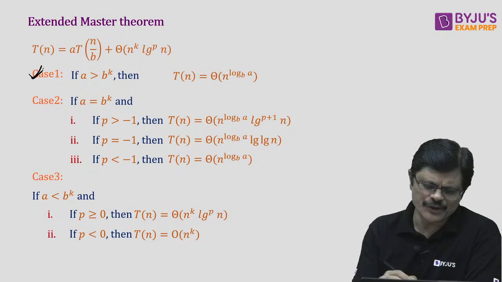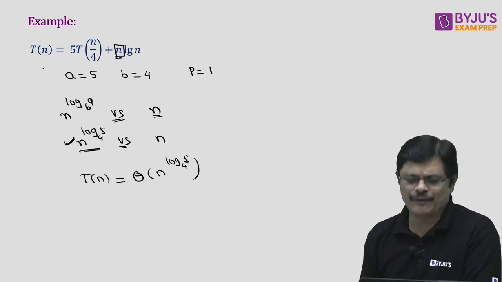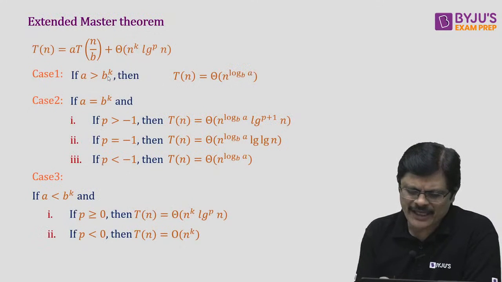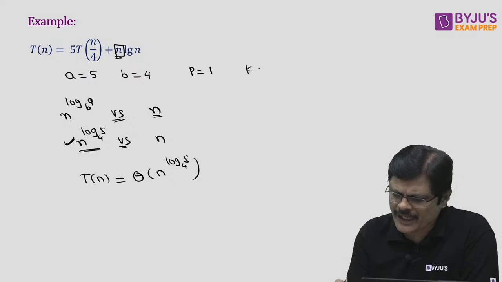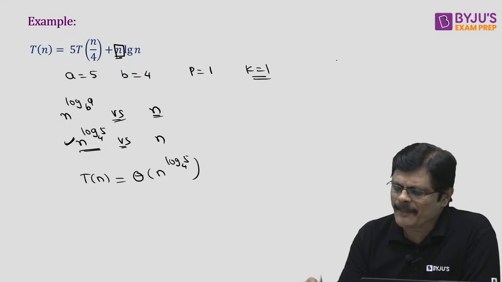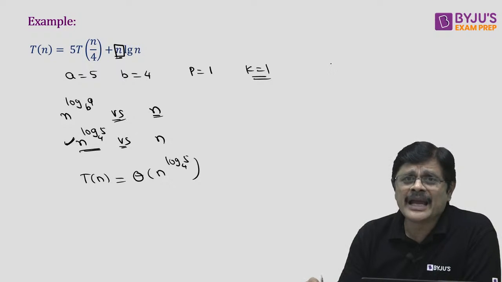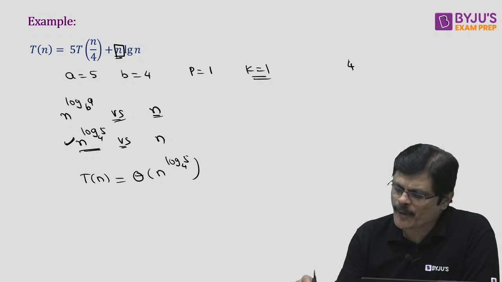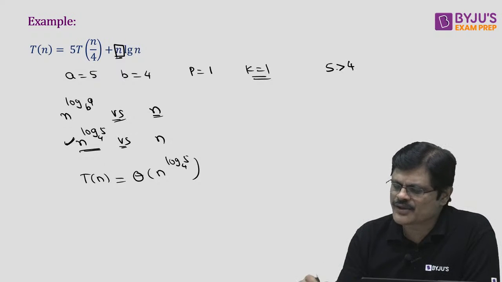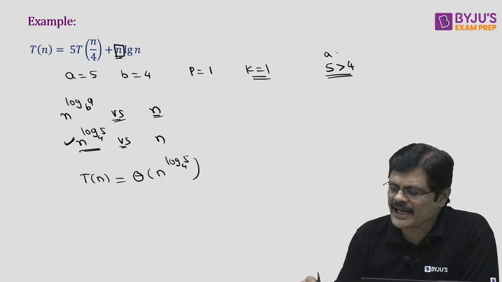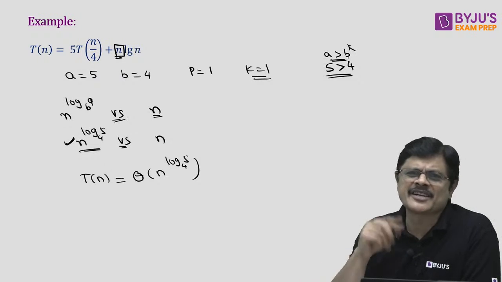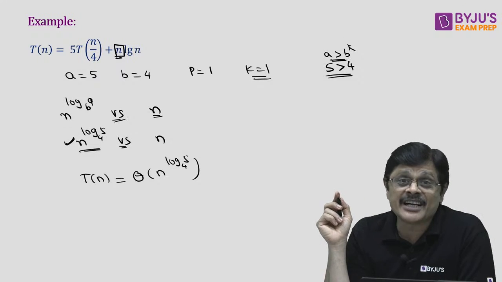This is the case we use for this. If you want, you can also try this by putting k equal to 1 and comparing a with b power k. B power k means 4 power 1, and 5 is greater than b power k. So it is the first case of the master theorem, the extended master theorem.